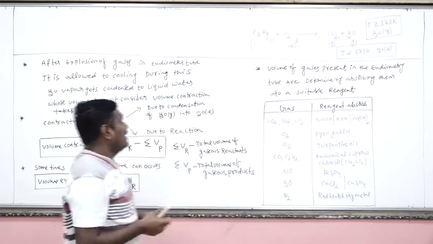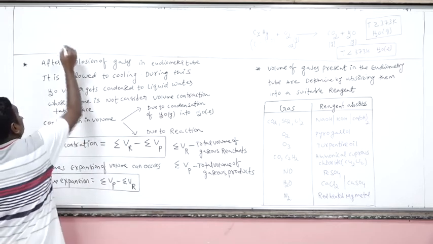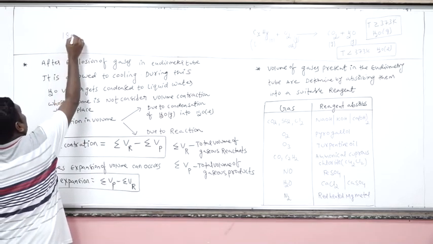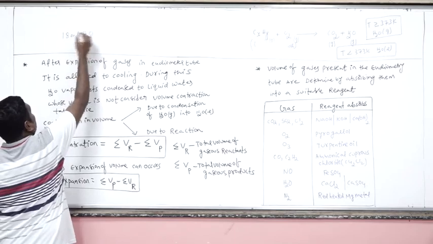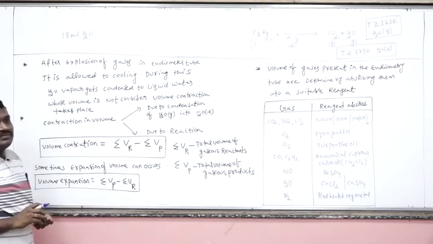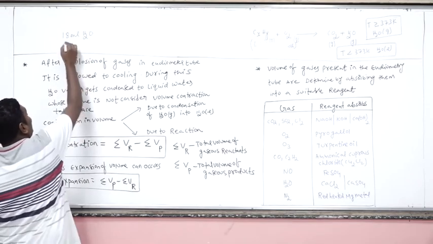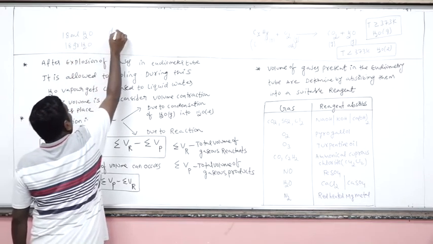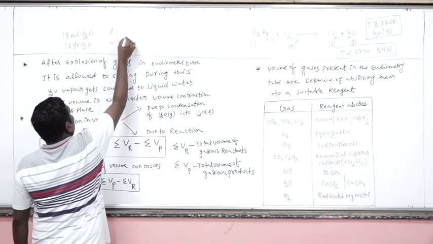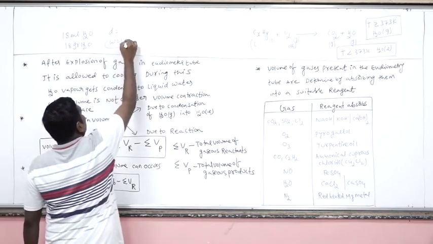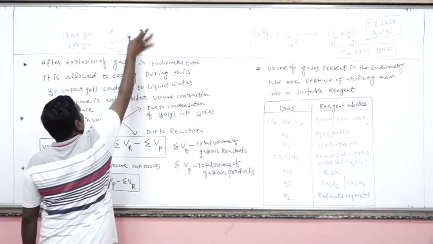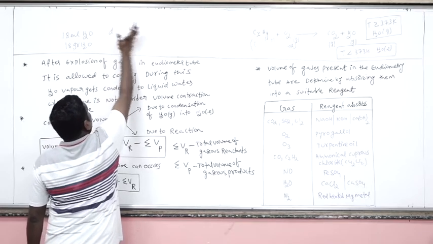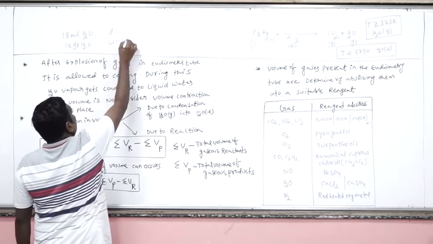I will tell you by a simple example. Suppose we have 18 ml of water. 18 ml of water, shall I write 18 grams of water? Since the density of water is equal to what? 1. So weight is equal to, shall I write, volume into density? So weight is equal to volume multiplied by density.